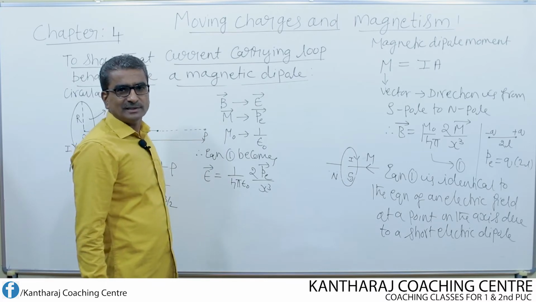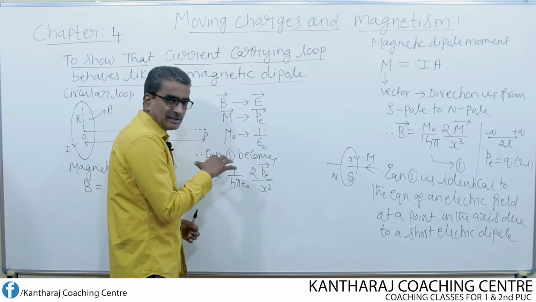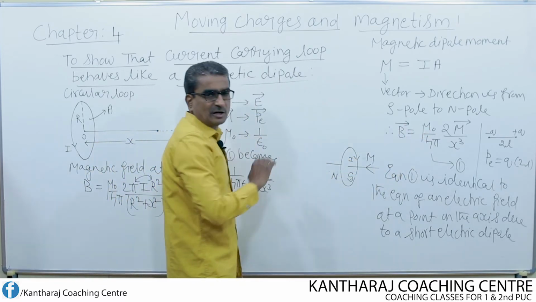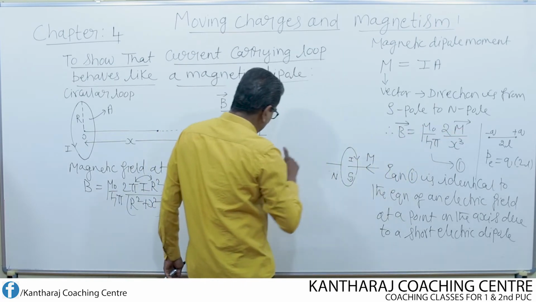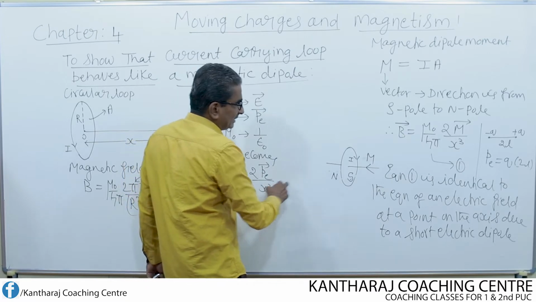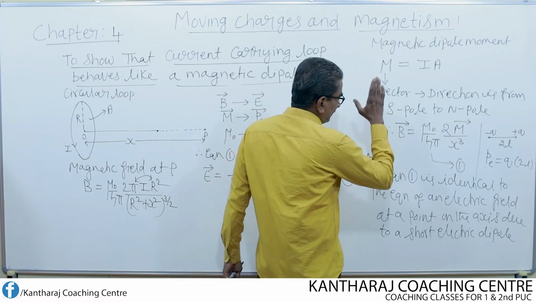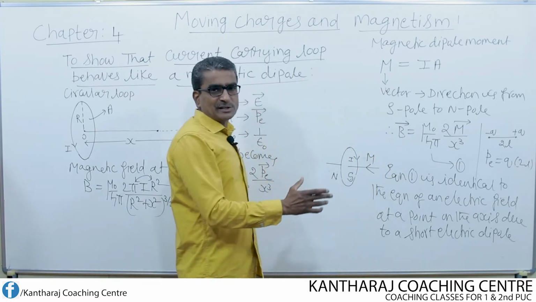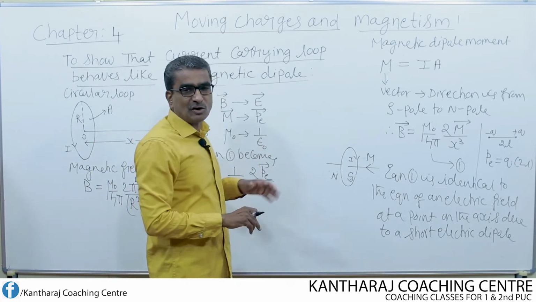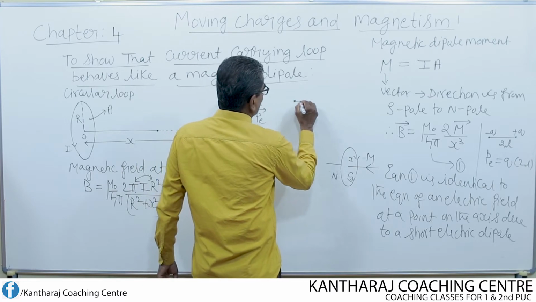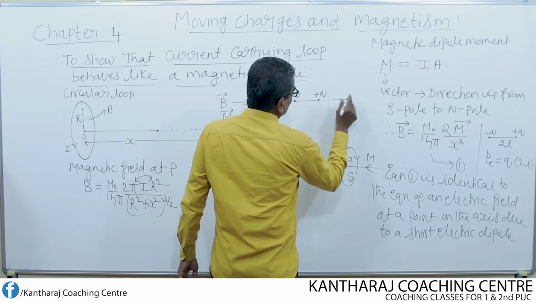Look here, electric field is there, magnetic field is there. 1 over 4 pi epsilon naught is also constant, mu naught over 4 pi is also constant. Factor 2 is there, here also factor 2. Here magnetic dipole moment is there, here electric dipole moment is there. In the denominator x cube is there. Therefore we can say that this equation is identical to the equation of an electric field at a point on the axis of a short electric dipole. Suppose this is the short electric dipole, then this is nothing but the axis.